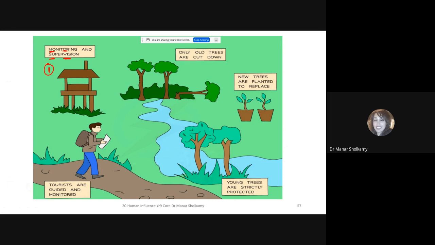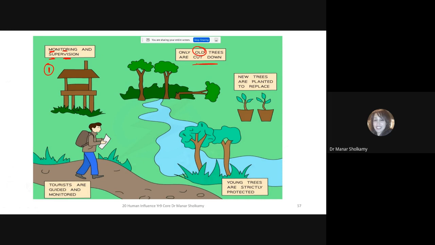You're not allowed to have picnics. No cars are allowed in this area because we have fumes from the cars that is going to pollute the area. We don't want to pollute the area. This is a sustainable development, a sustainable government, a government that is going to create rules to sustain this preserved area, okay? Another example, only old trees are cut down.